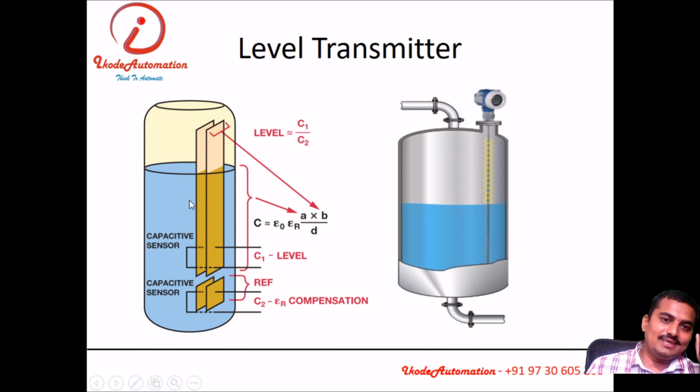If I change this dielectric material, what will happen? Capacitance will change. So this change in capacitance will be detected and converted into the standard electrical signal by means of the level transmitter. We can measure the exact level of the tank by using the capacitive level transmitter.